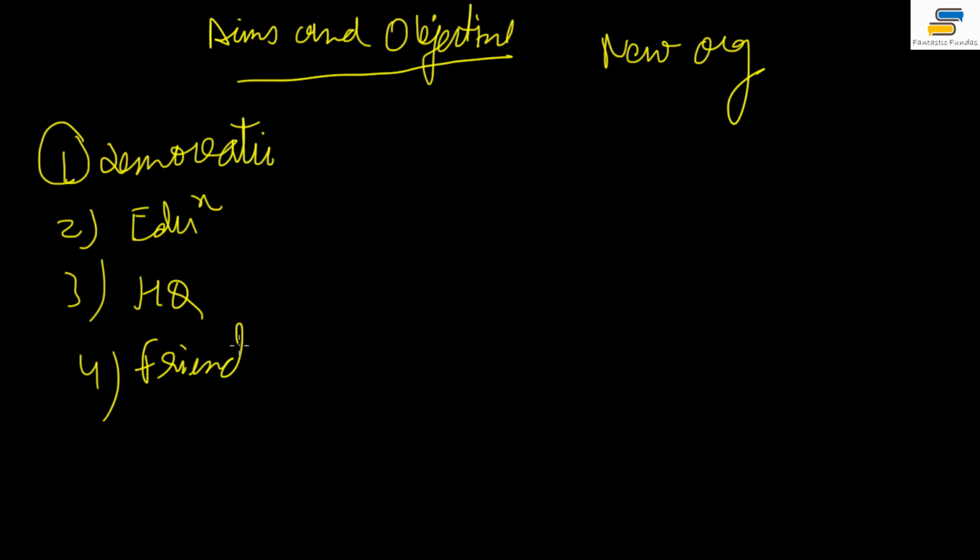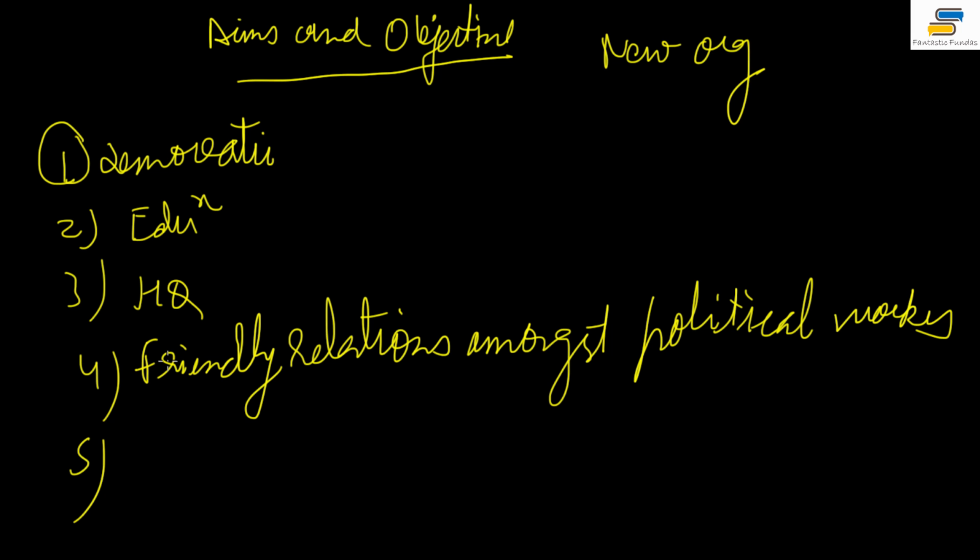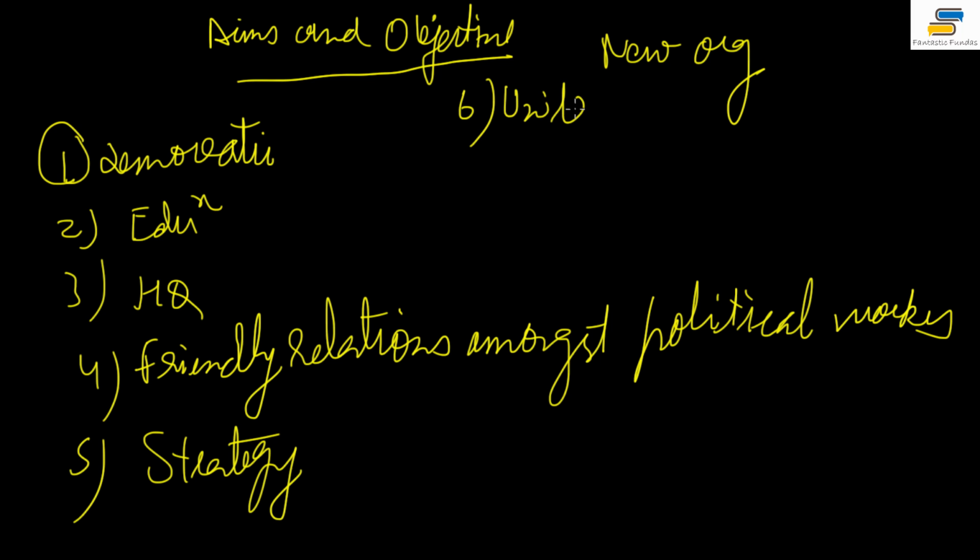So this is important, this is right out of NCERT, these words, friendly relations amongst political workers, because they were having different cultures, castes, languages, religions, so they had to be united, right, among different political workers. And then their next aim was having an anti-colonial nationalist strategy. There was no strategy, so they wanted to have a clear-cut laid down strategy now, right? Then comes number 6, and their aim was to unite people.